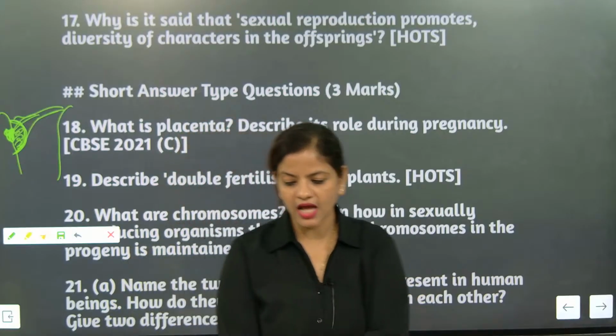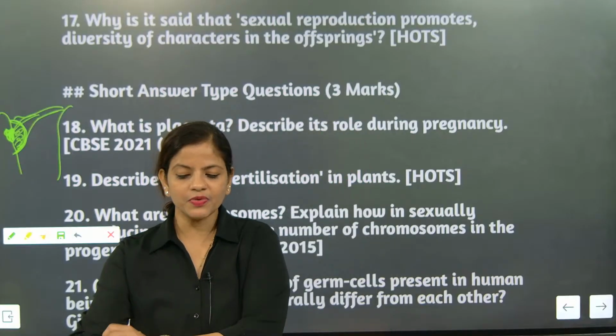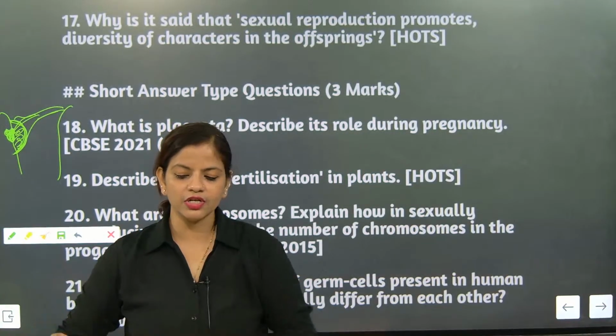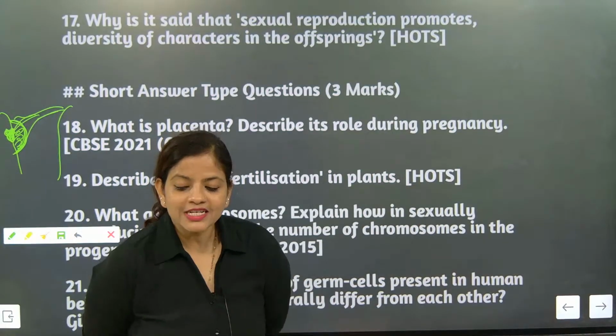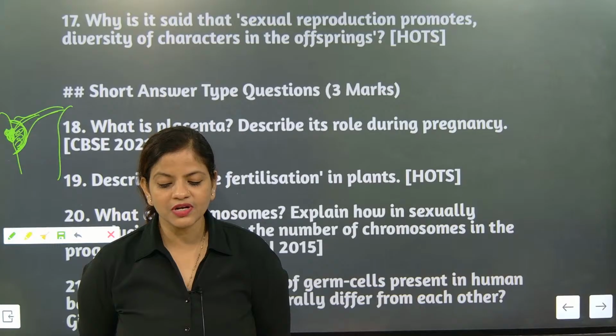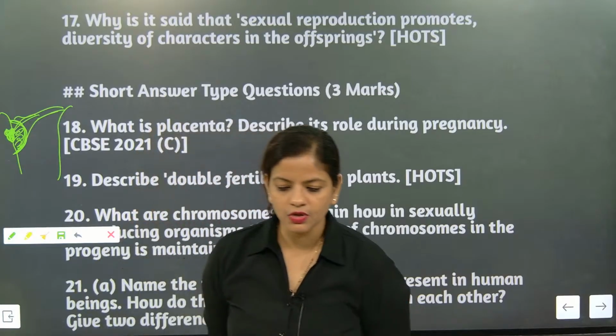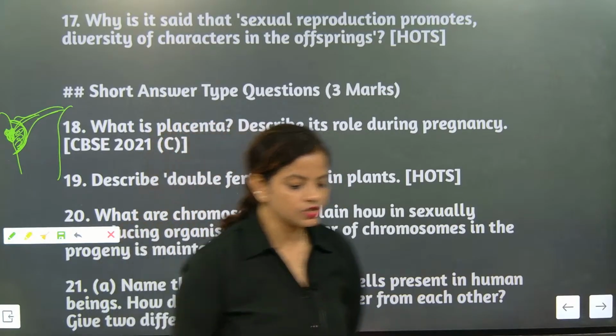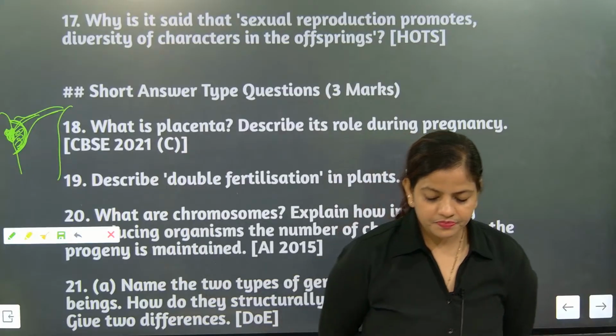Naren, I'm reading your answer. Placenta is a specialized tissue. It provides the zygote nutrients through the blood. Very good. It is placed in the lining of the uterus. Very good. It also removes the waste material from the zygote. Absolutely, the answer is absolutely correct. Understood now? Now what is the next?